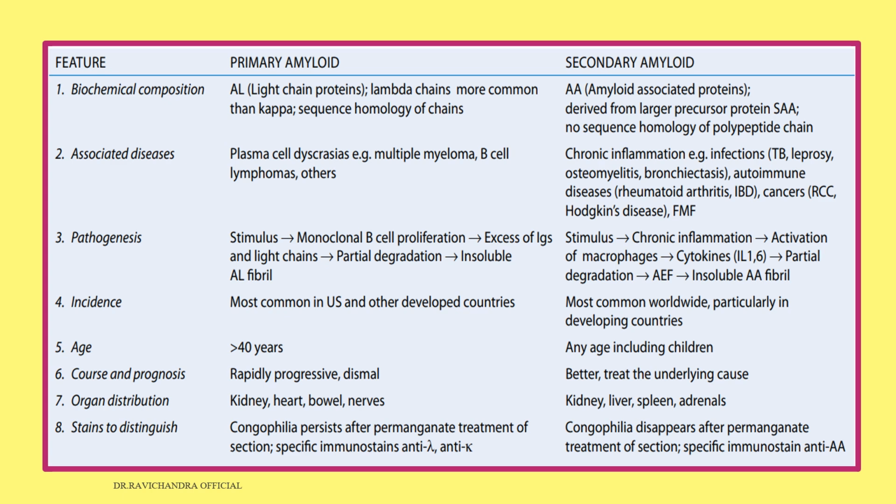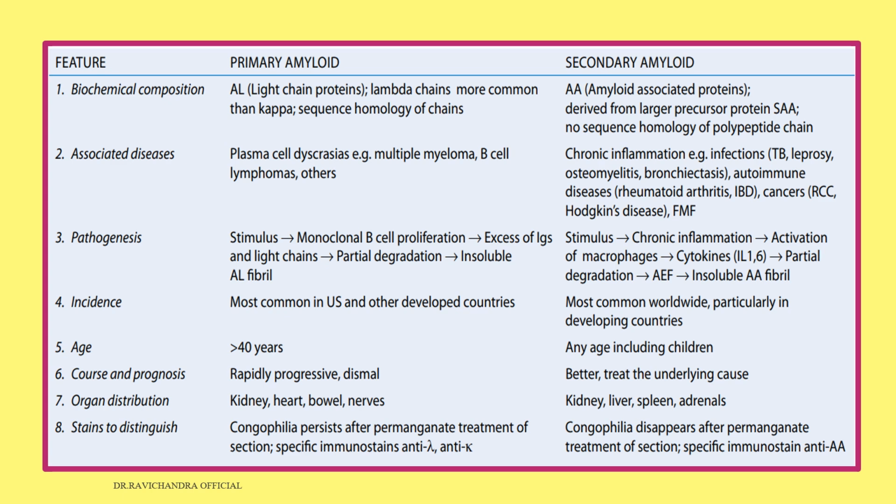of insoluble AA fibrils. Incidence: primary amyloid is most common in the US and other developed countries. Secondary amyloidosis is most common worldwide, but particularly in developing countries. So primary is seen in developed countries, secondary in developing countries. Age: primary amyloidosis is seen in adults more than 40 years, whereas secondary amyloidosis can happen at any age, including children also.